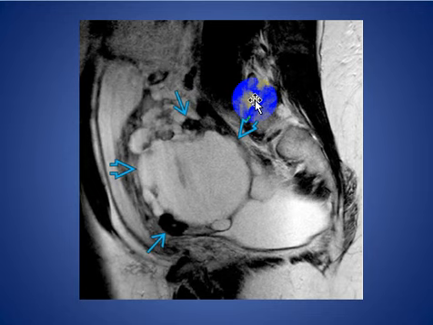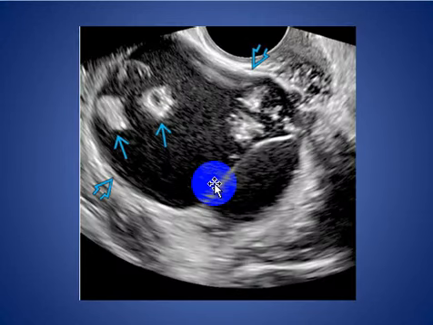Here we see struma ovarii, sagittal T2 weighted images with multilocular cystic mass. Some cysts are low signal intensity due to thick gelatinous material as we described. And this is an ultrasound of a patient with multilocular cystic ovarian mass with multiple echogenic rounded intracystic struma beads, characteristic sonographic feature of struma ovarii.